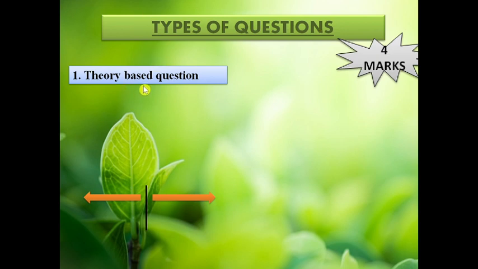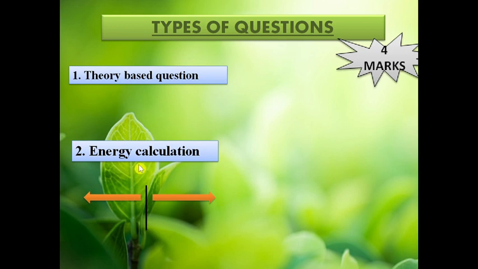First is the theory based question, and second is the energy calculation. The theory based question will be easily solved by you with the help of that chart. I said I'll show you the importance of this chart later on. If you remember the chart and fix it in your mind, you can even answer while being asleep, so your 2 marks will be fixed there, and a further 2 marks will be fixed by the trick which I am going to show you.